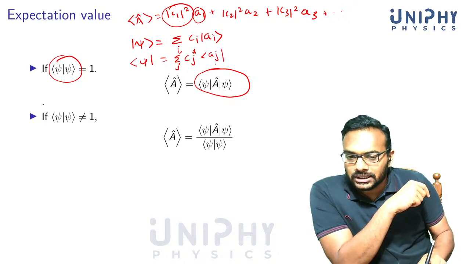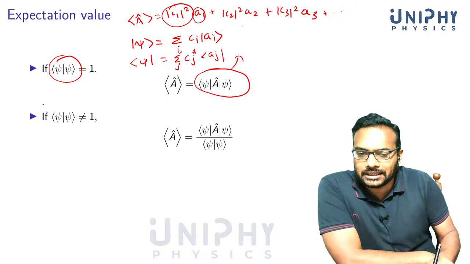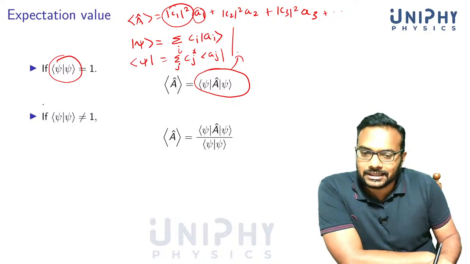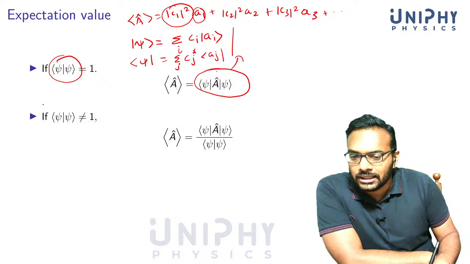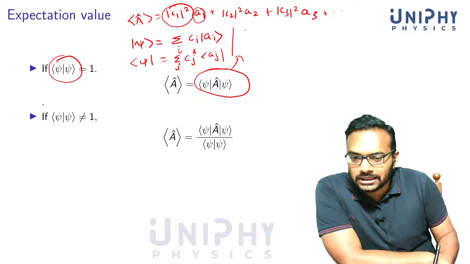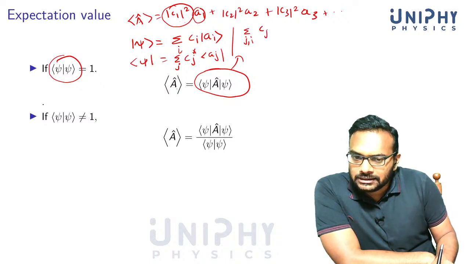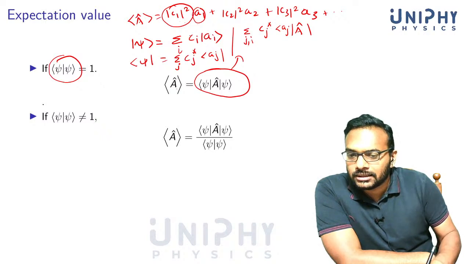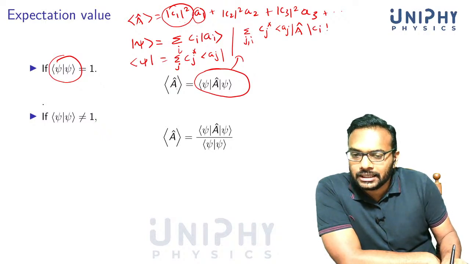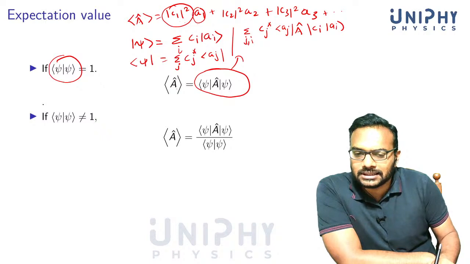Now you just put it in here. Let's check if what I said is correct. What I said yesterday is actually correct. So if you substitute it all in here, you see that this is equal to summation over j comma i, and you will have Cj star <Aj|, then operator A, multiplied by Ci |Ai>. I pulled the summation out here.